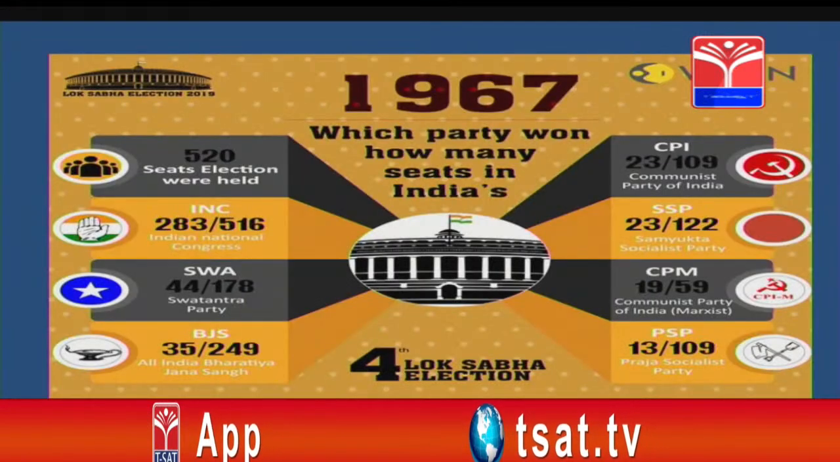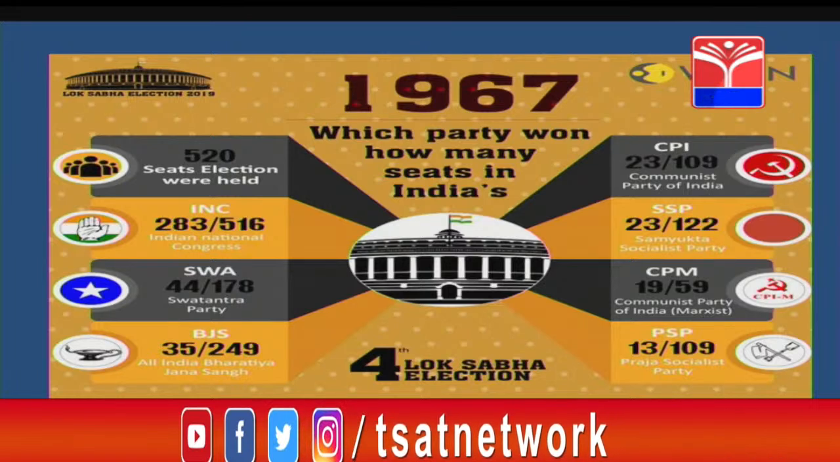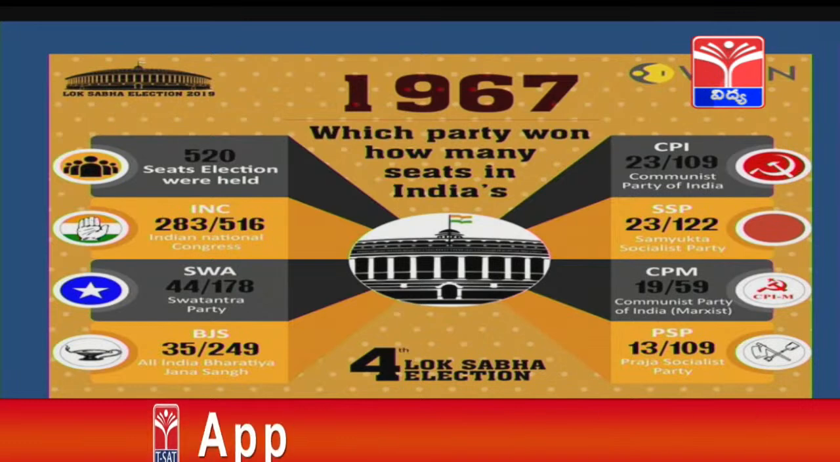This is the number of seats that Congress won during the 1967 elections, and the other parties which could secure remarkable progress challenging the main party.